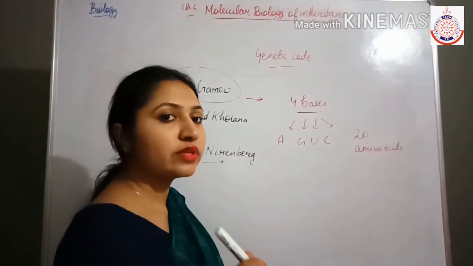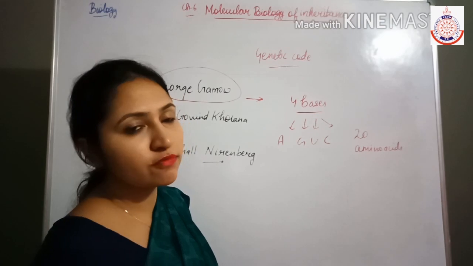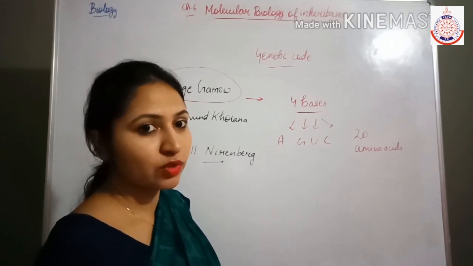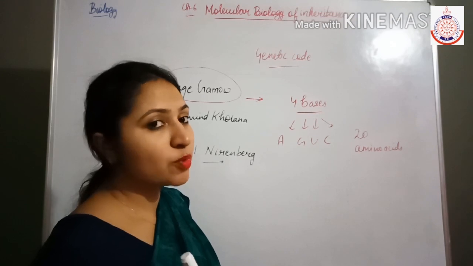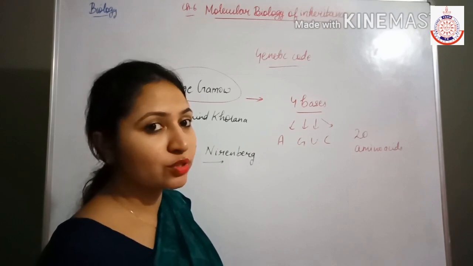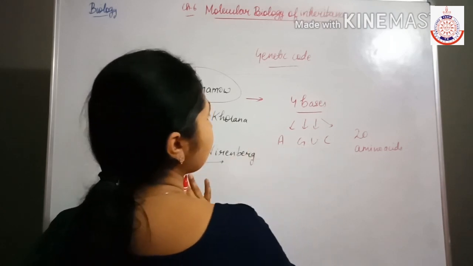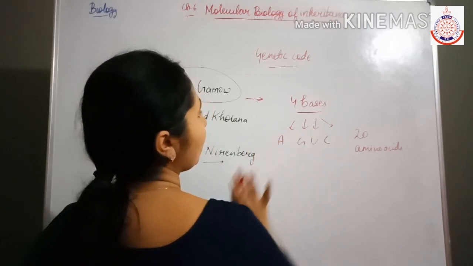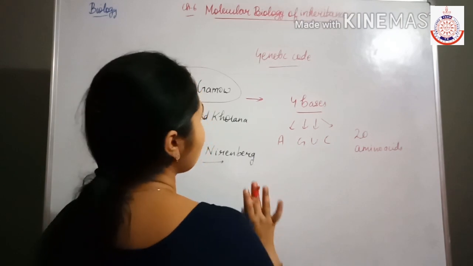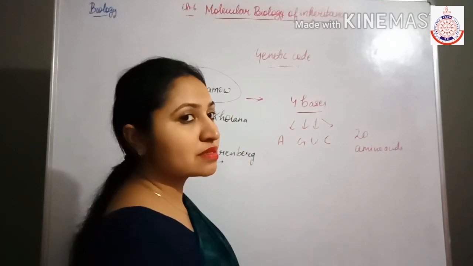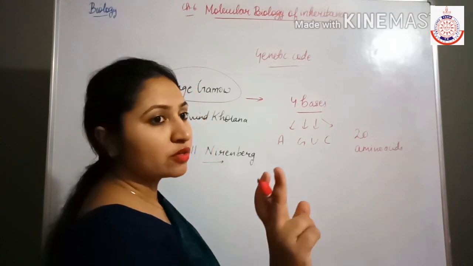Now all of you know that one codon is responsible for the formation of one amino acid. But when they made this discovery, at that time they did not know about this. Now George Gamow worked out how many bases are present in one codon.